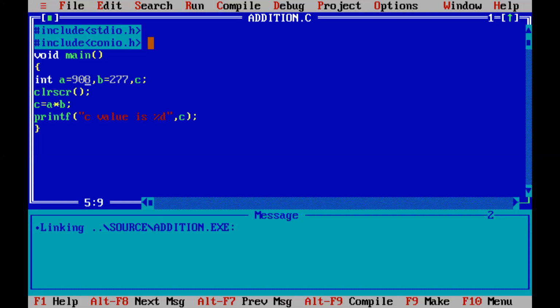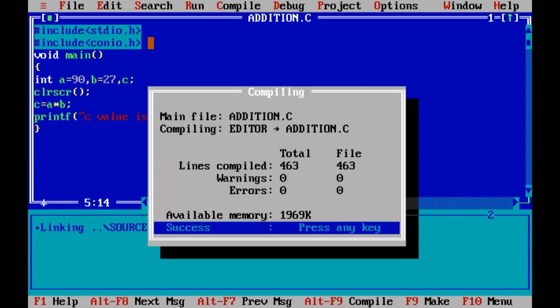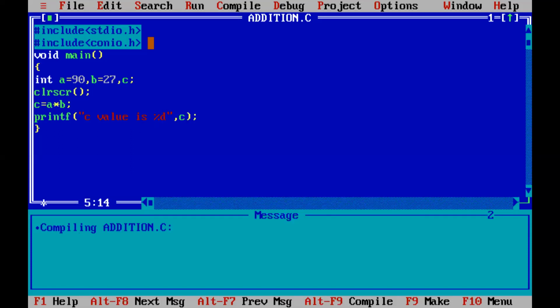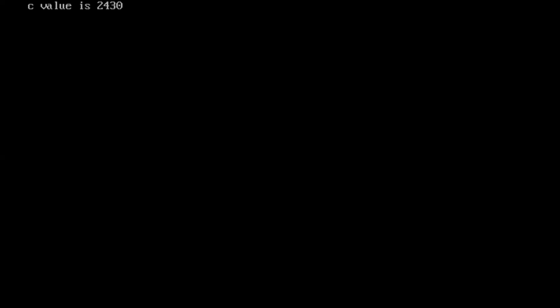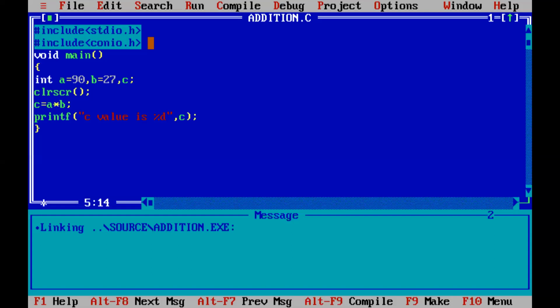Okay, I will take a small value, 90 into, suppose, 27. Again compile the program, Control F9, check your output, 2430. Okay, suppose subtraction, I will put minus.